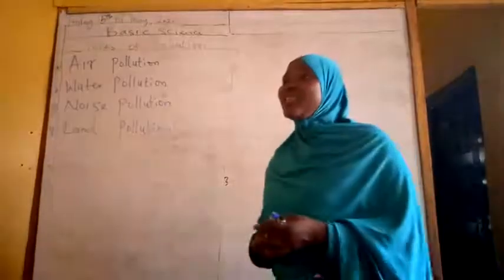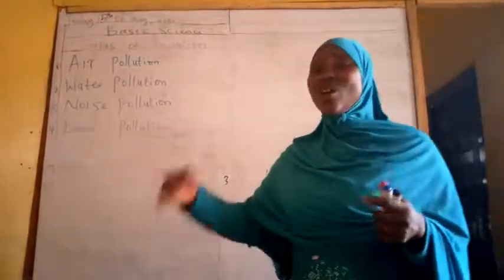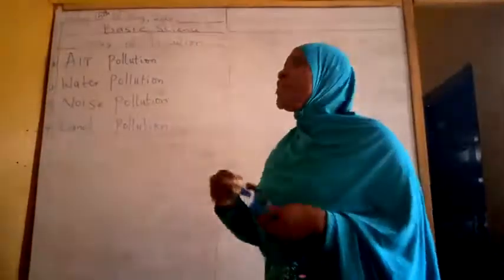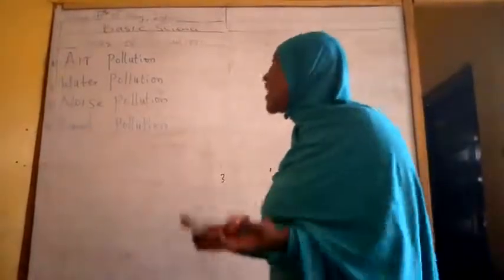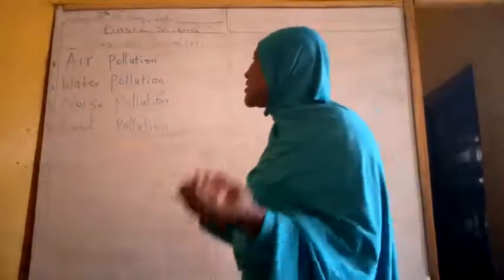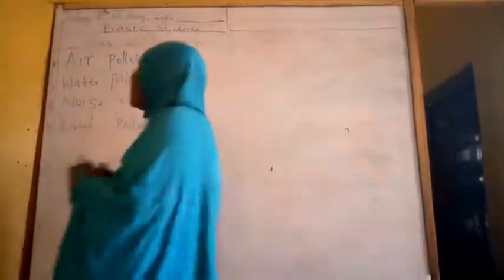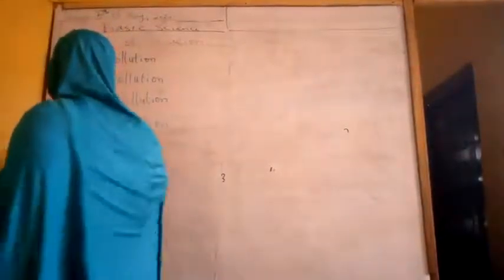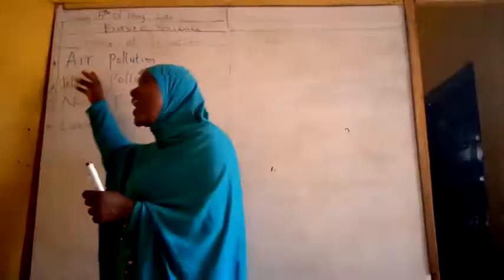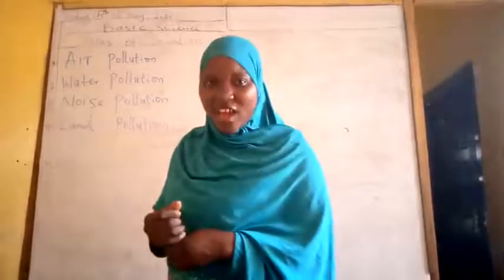We said that the harmful substances that cause pollution are called what? Pollutants. Don't forget. But today we are moving to types of pollution. The first one is air pollution. Say it after me. Air pollution. The second one is what?